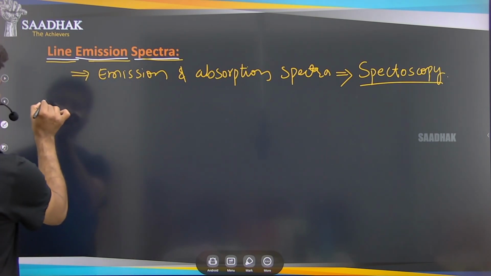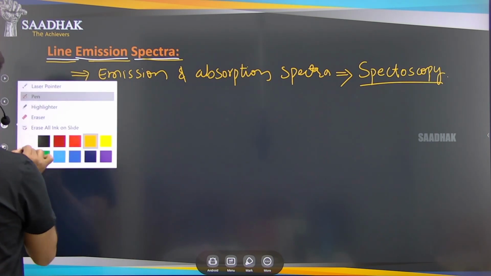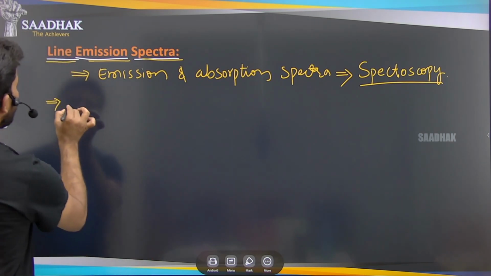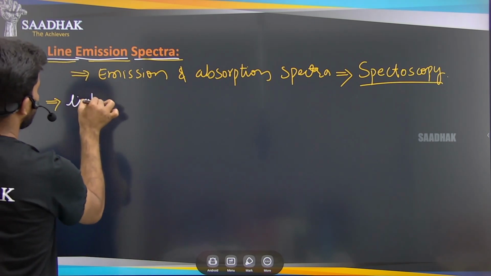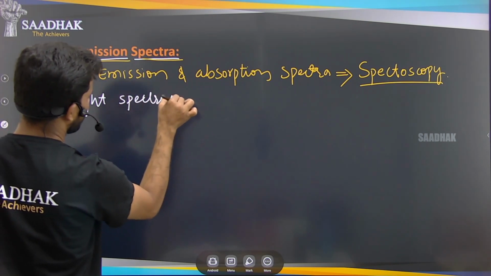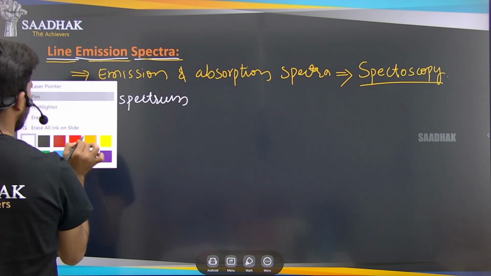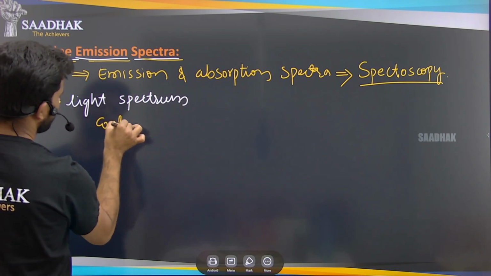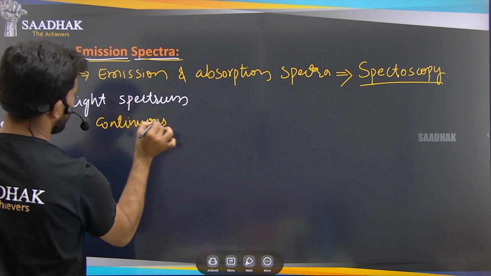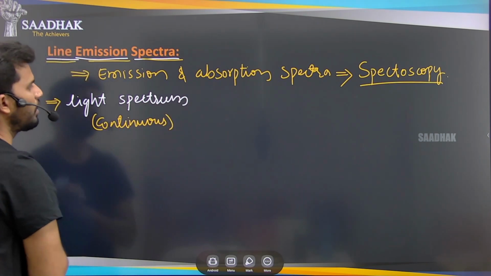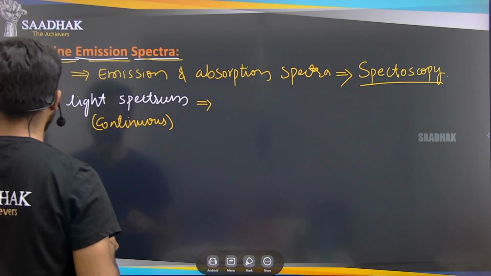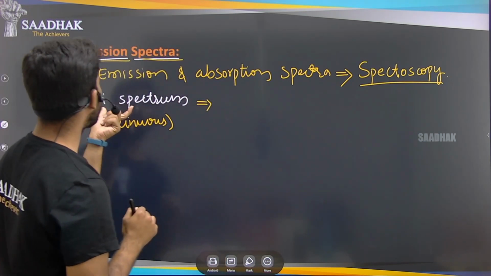So just now we have discussed that the light spectrum is a continuous spectrum, right? The light spectrum is a continuous spectrum. అవునా, లైట్ స్పెక్ట్రమ్ అనేది కంటిన్యూస్ అని మనం ఇందాకే చూసాం, రైట్? And now the spectrum of these atoms, right? This is about the light spectrum.